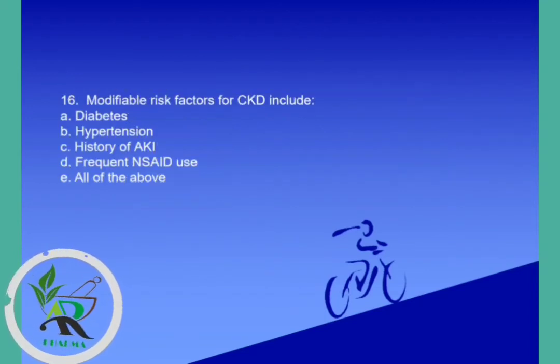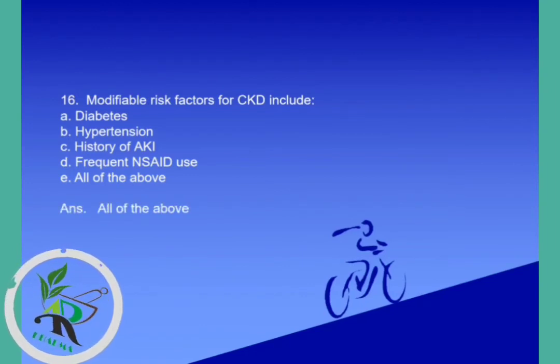Next question. Modifiable risk factors of chronic kidney disease include. Options are diabetes, hypertension, history of AKI, frequent NSAID use, and all of the above. These options are all risk factors for chronic kidney disease. So the correct answer is all of the above.